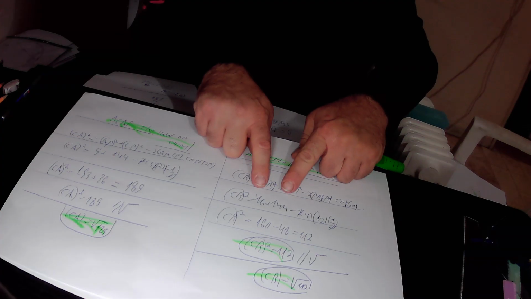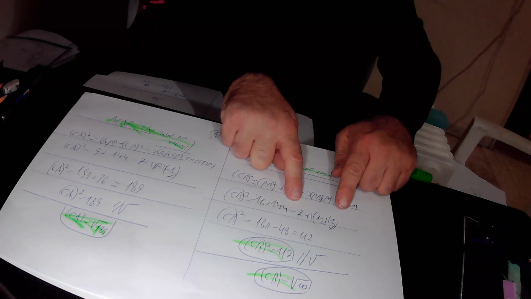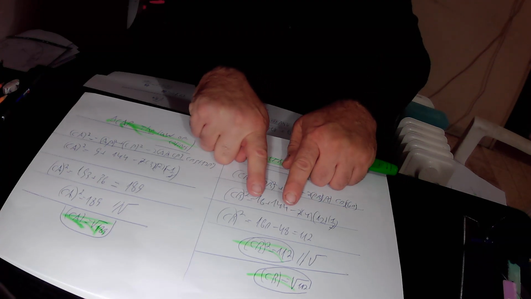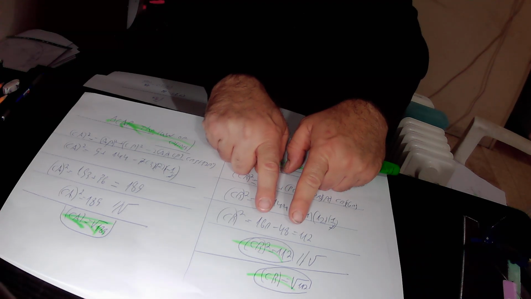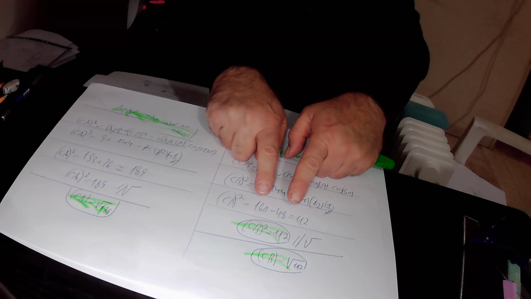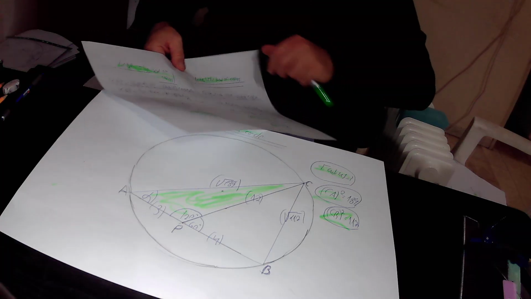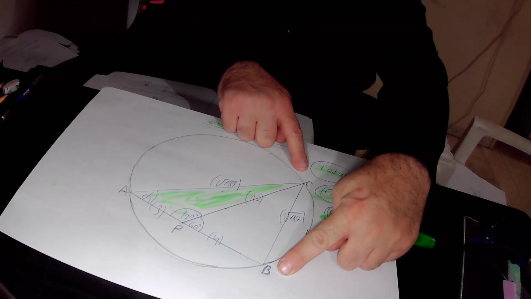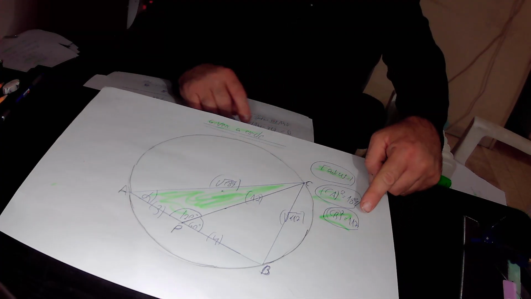16 plus 144 is 160. Here we have 2 in the numerator, 2 in the denominator, so the 2 gets cancelled, and we are left only with minus 4 times 12, that is minus 48. So in total, CB squared equals 160 minus 48, that is 112. CB squared equals 112. Taking the square root of this equation, I found that the missing side CB is equal to the square root of 112 units in length. This is the missing side CB, and of course CB squared equals 112.